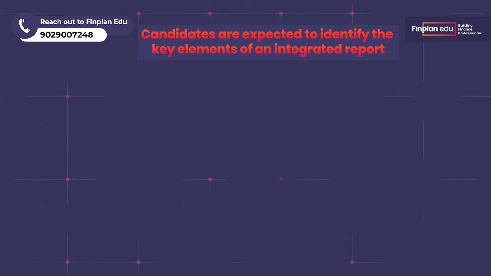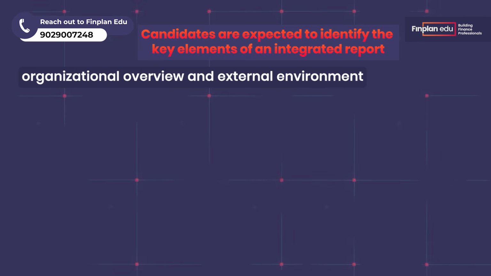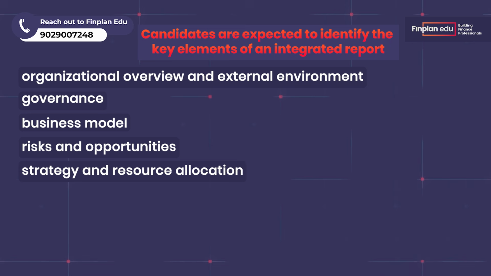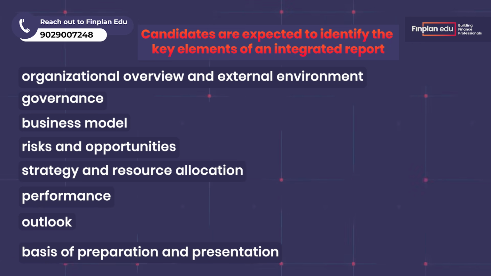Candidates are expected to identify the key elements of an integrated report such as the organizational overview and external environment, governance, business model, risks and opportunities, strategy and resource allocation, performance, outlook, and the basis of preparation and presentation. In relation to financial statements prepared under US GAAP, candidates should also demonstrate knowledge of different consolidation models, a clear understanding of consolidation accounting, and the treatment of intra-company balances and transactions.